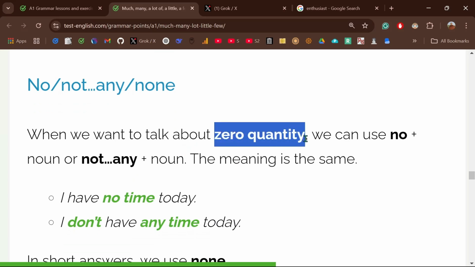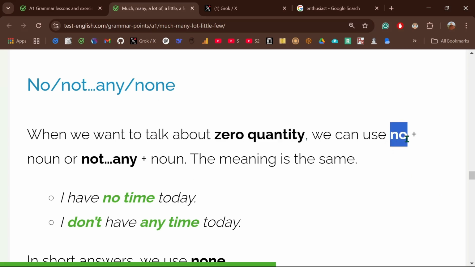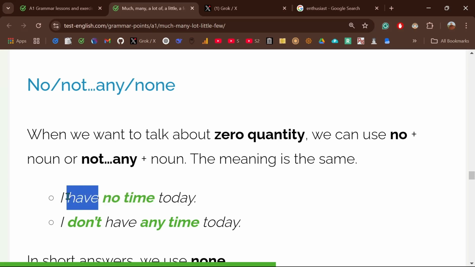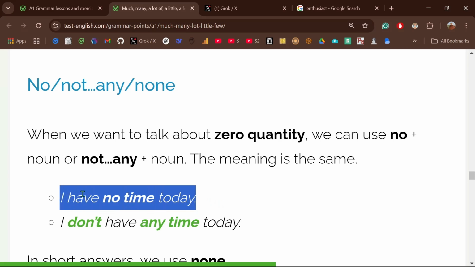Zero quantity. There is nothing, right? Then you can use no. I have no time. Remember I taught you this last semester? I have no time. It sounds like a positive, but then you add the negative here. What other ways could I say the same? I have no time today.